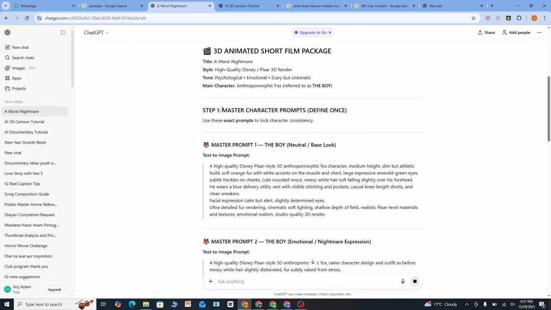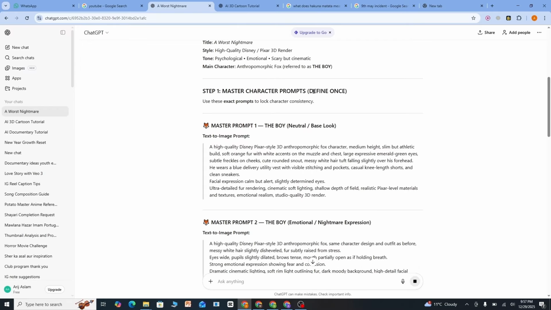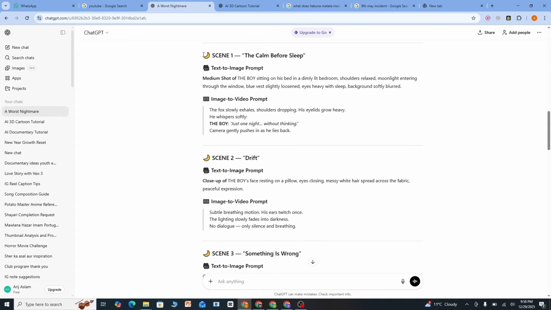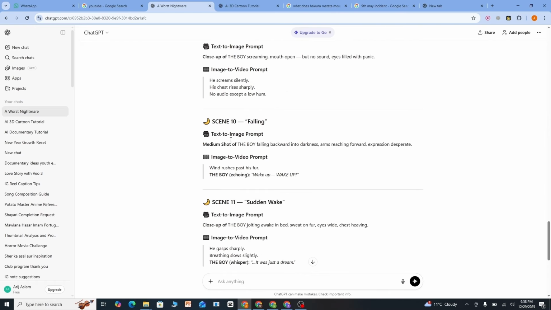So ChatGPT will first give you a master character prompt. This is extremely important for consistency. We define the character once and reuse it in every single scene. This ensures the character looks the same in all scenes, same face and clothes, and even same style. And then if you scroll down, here you can see we got the scene 1, and you have the prompt for scene 1. Then you have the prompt to convert that image into animation, and then all up to scene 12.